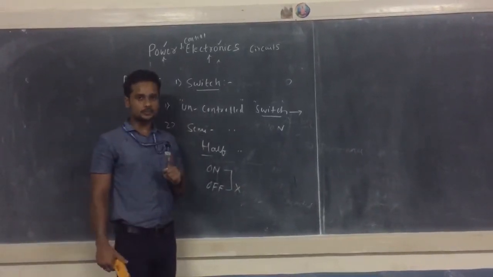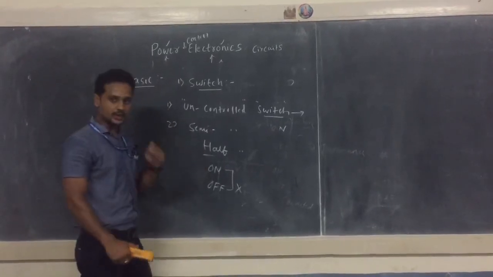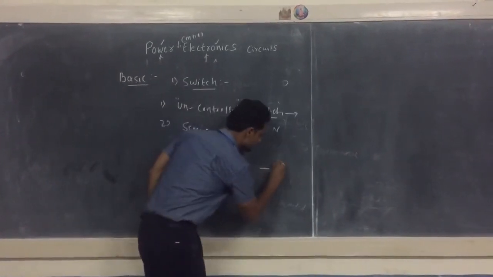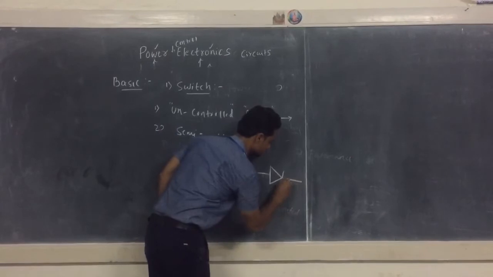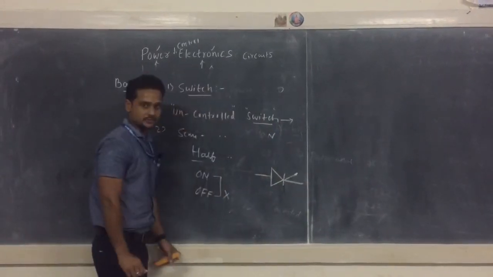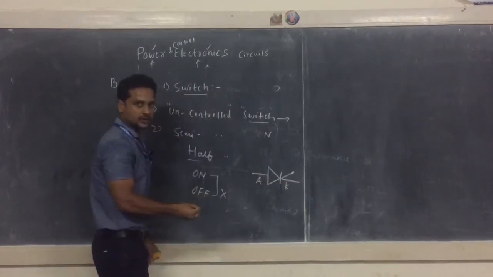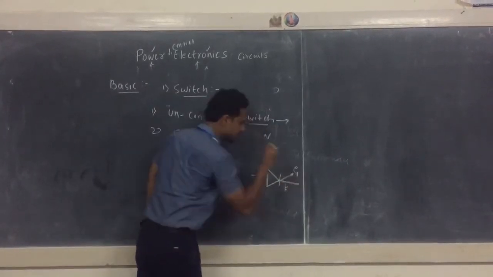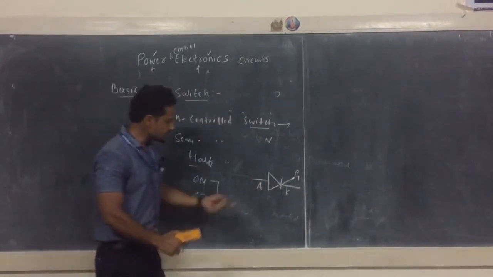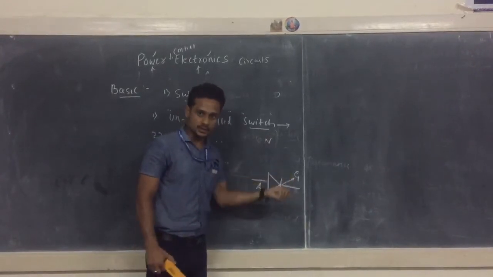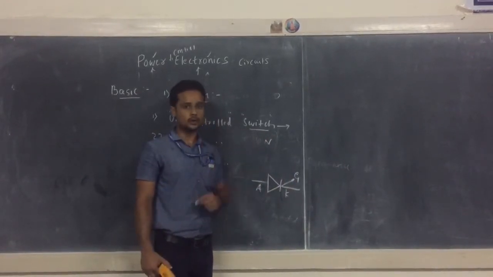The only example of a semi-controlled switch is the thyristor. The symbol just looks like your diode, except that you are applying a gate signal here. This is a control signal, or external signal, which you apply on your own.